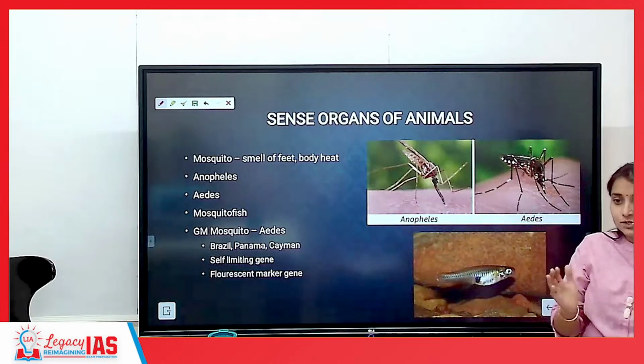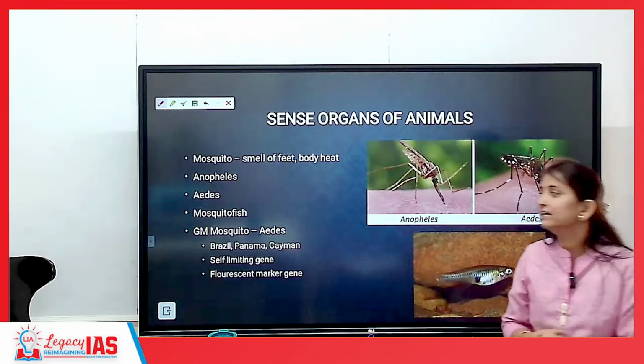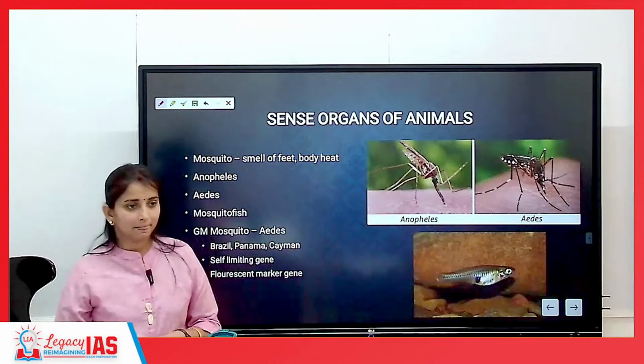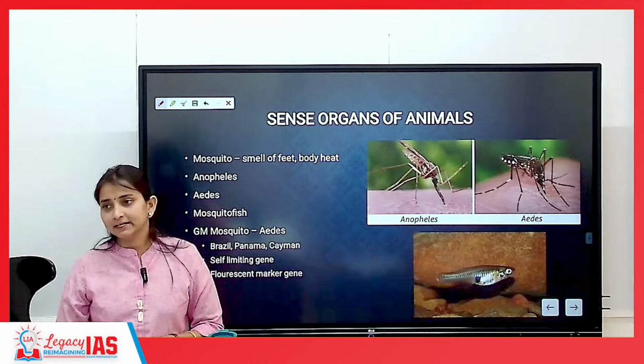And the size is also big. Relatively, female Anopheles is larger than usual mosquitoes. This causes malaria.